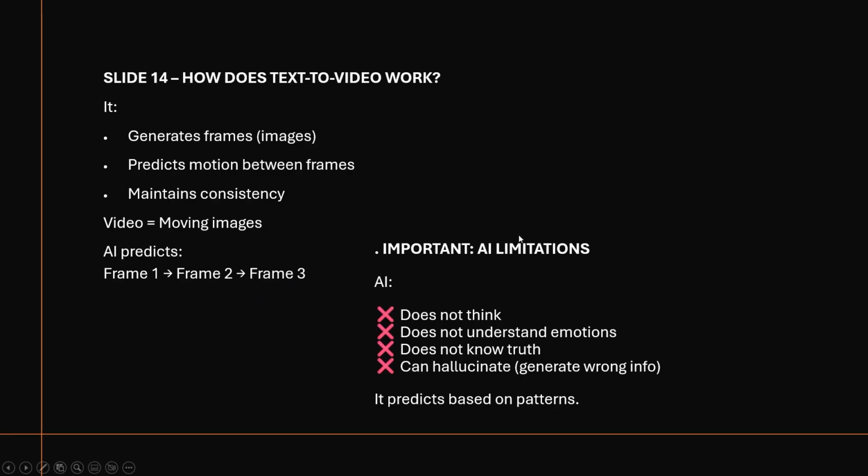Okay, an important AI limitation: AI doesn't think. It doesn't understand emotions. It's very important. It doesn't know truth, whether something is really right or wrong. It can hallucinate, so it sometimes generates wrong info. Hallucination is a word we mostly use in AI. It means that sometimes, based on your prompt, it will generate wrong info. That is the reason we always have to cross check. It predicts based on patterns only. So, very important. That is how the video is created based on your text.